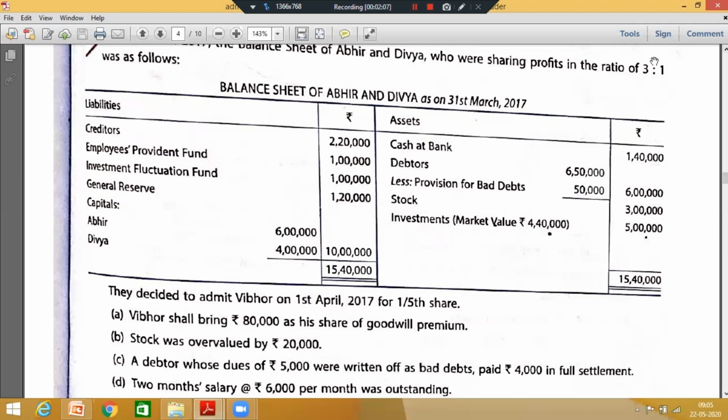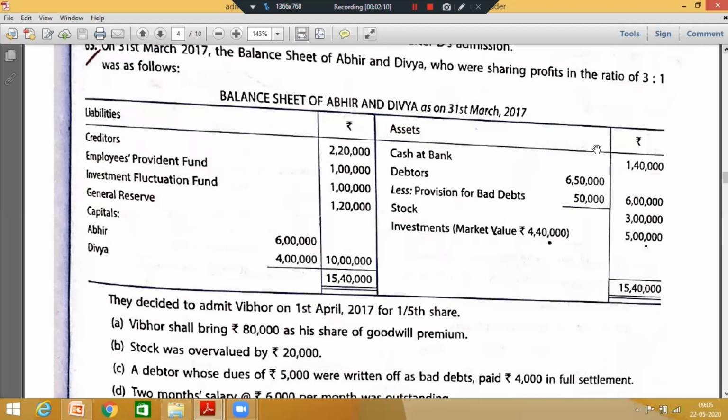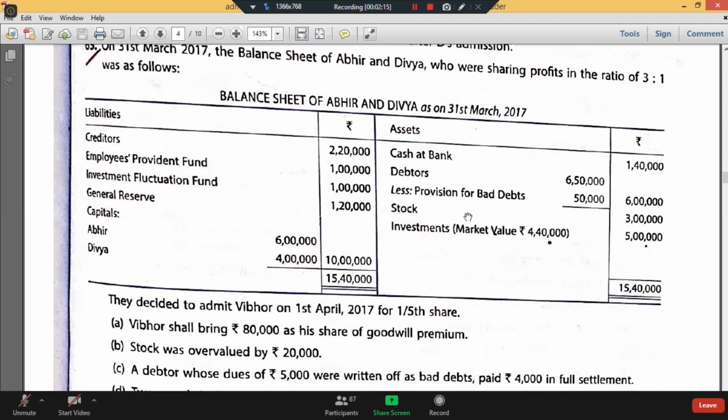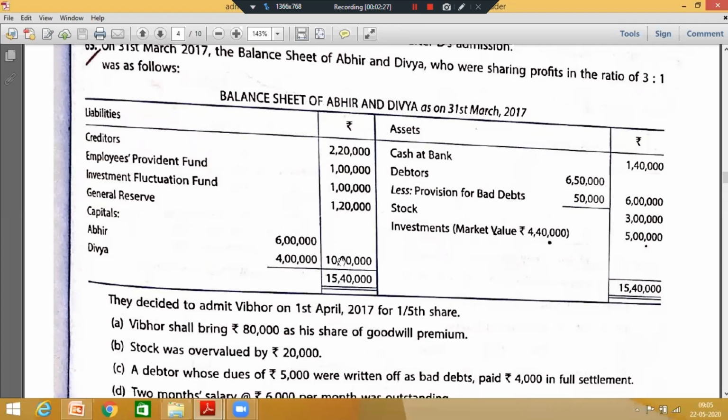Abhir and Diya, who are sharing profits in the ratio of 3:1, their balance sheet is given. First, you have to analyze the balance sheet. Again and again, I'm repeating, analyze the balance sheet properly. Fine. So can you tell me the items which are to be distributed amongst the partners, that I ask you to mark while reading the balance sheet? Yes, I want you to answer me. Which are the items which need to be distributed amongst the partners from the given balance sheet?